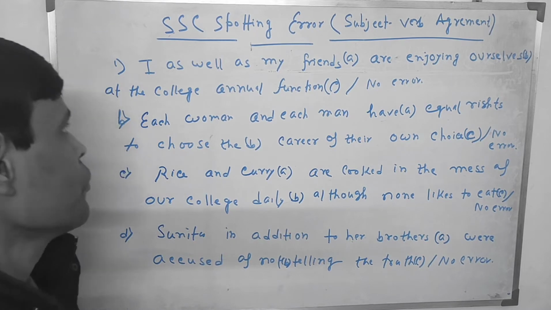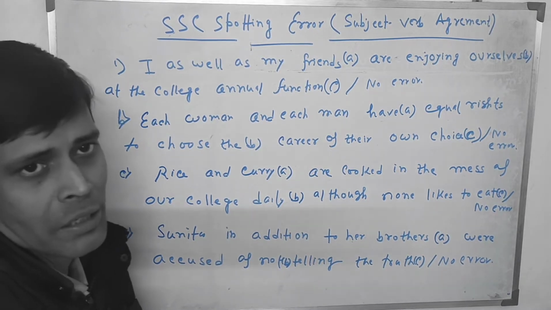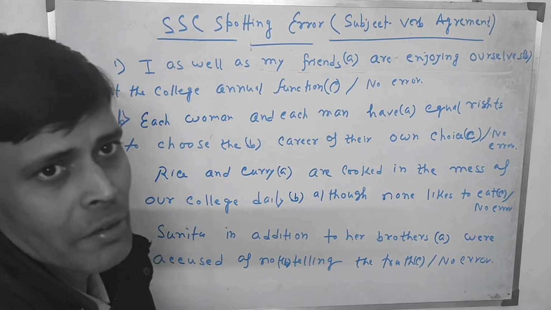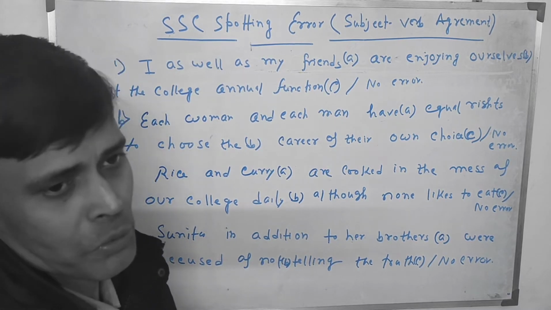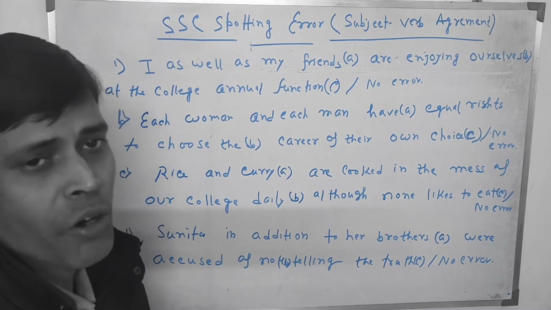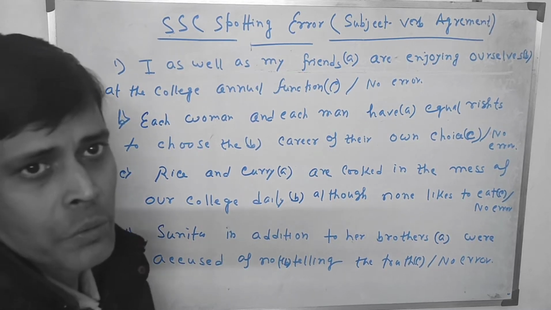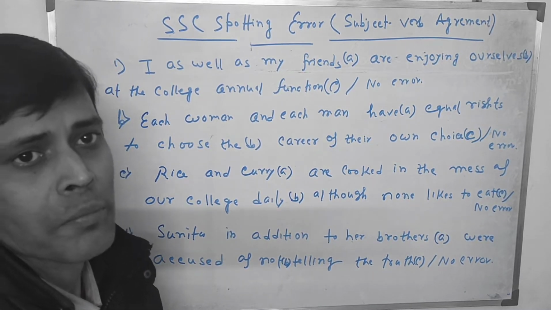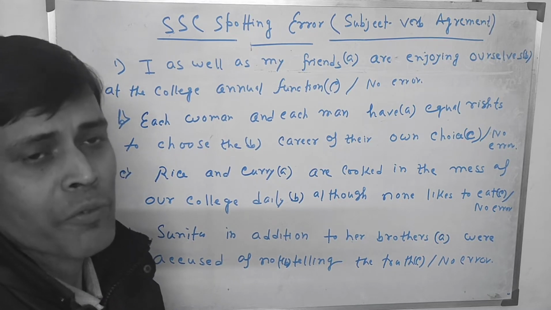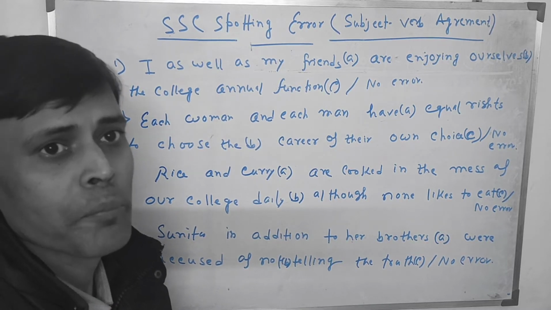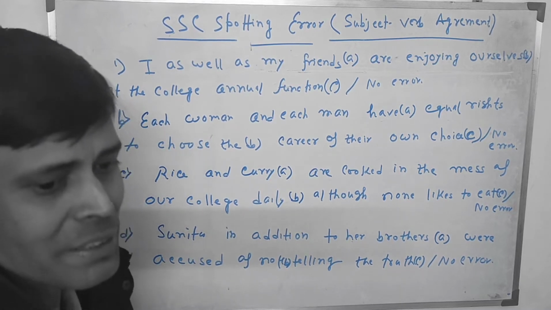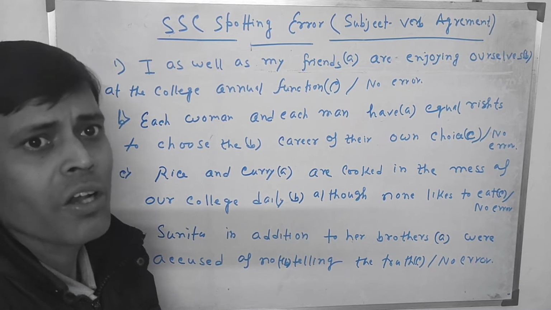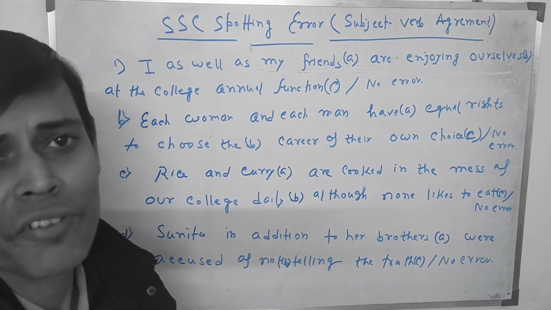Now be careful. What is I? I is basically a personal pronoun, a personal subjective pronoun. What is the objective form of I? Me. What is the possessive form of I? My. What is the double possessive form of I? Mine. Now what is as well as? As well as is a phrase. Now you can ask, what is a phrase?